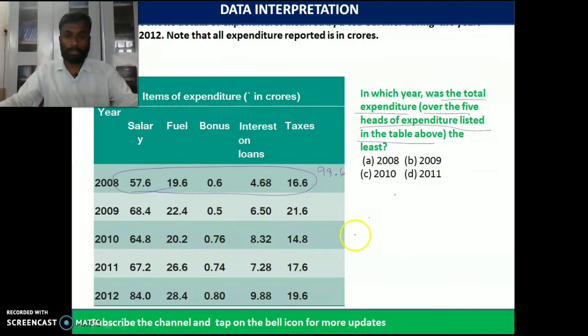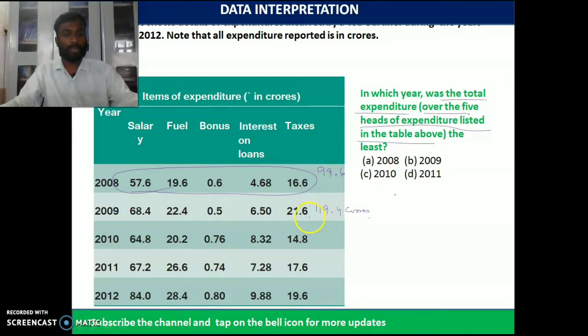So we have 119.4 crores. So that is in 2009.